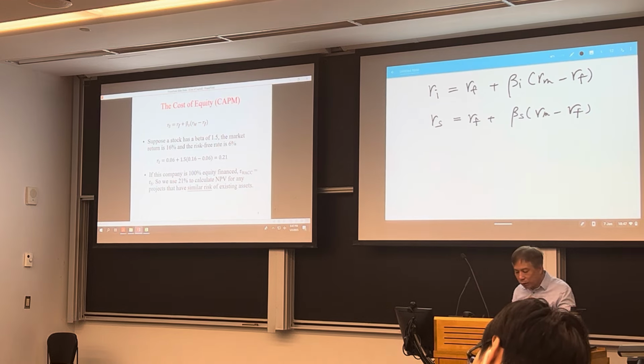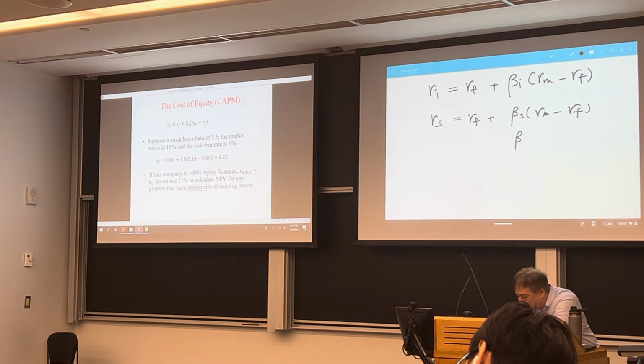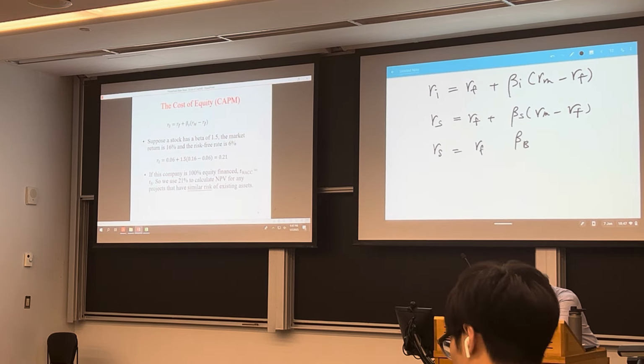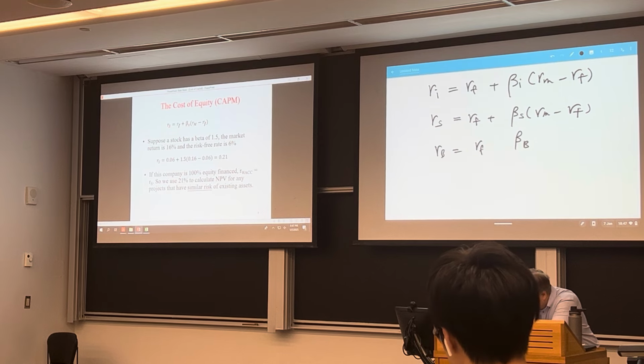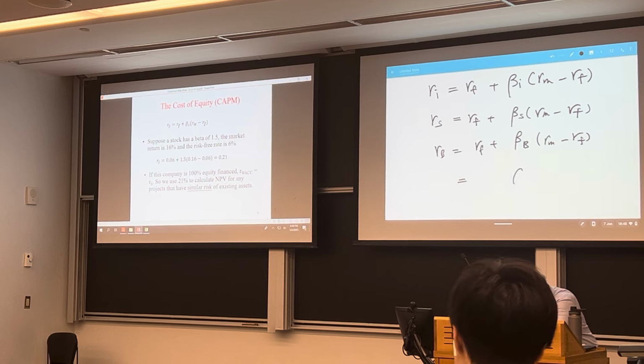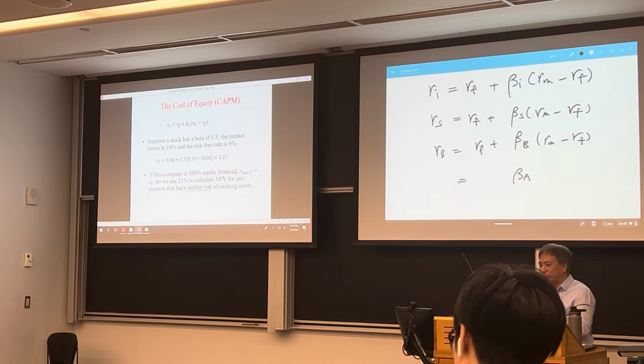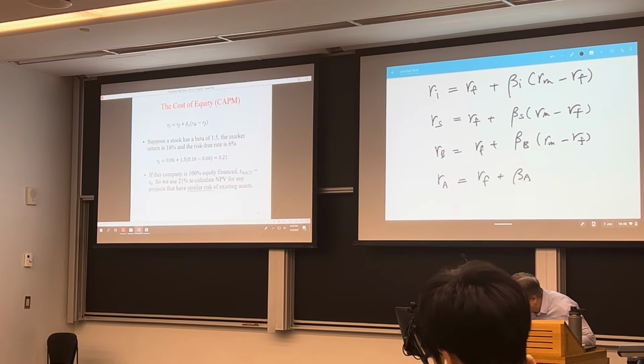Right? Okay. Now, if you know your debt beta, the beta of the debt, what you can get is your cost of debt. Now, if you know your asset beta, that's to measure the market risk of the asset, what you can get is your required return of your asset.